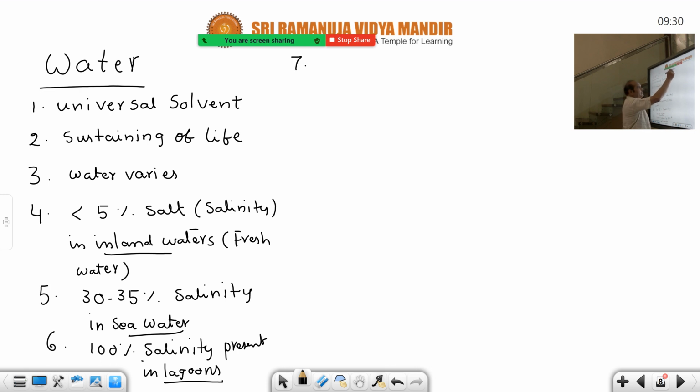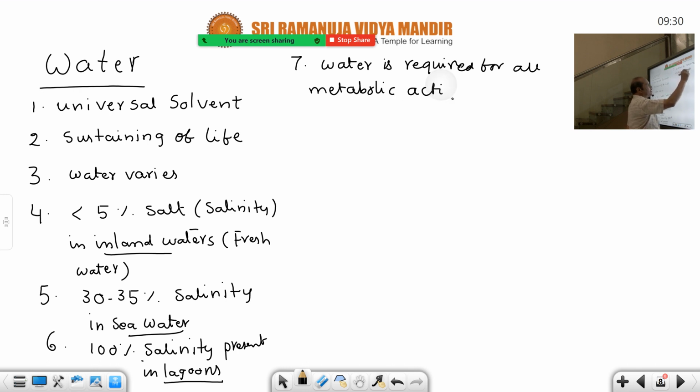And another most important feature is that water is essential for life activities. Already I told you, it is a universal solvent, assertion. Reason, because it is required for the continuation of metabolic activities. So water is required for all metabolic activities. Without water, no metabolism occurs. So this is a noteworthy point, another important point. Now, how these variations occur in different water bodies, let us see.